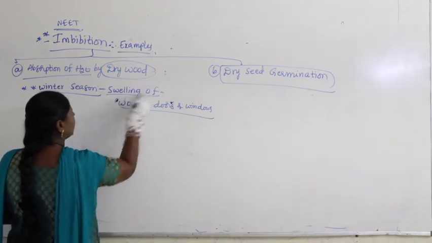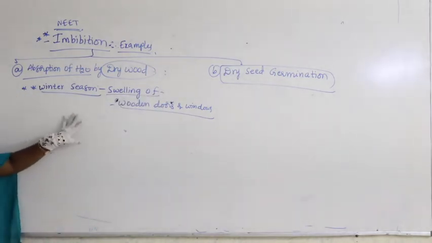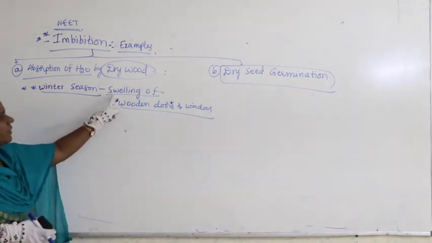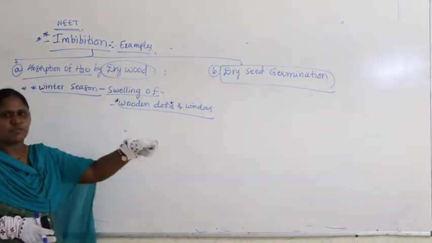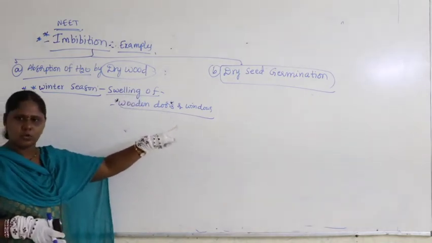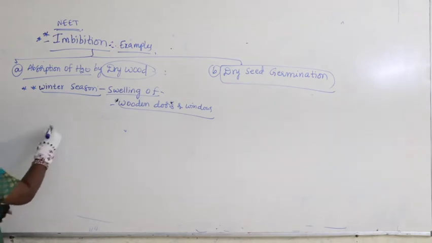Practically, in winter season, what happens? Rain water will fall. A very common day to day application. When wooden doors are there in winter season, they will not fit into the frame. Swelling of wooden doors and windows happens in the winter season. So what happens in this case?